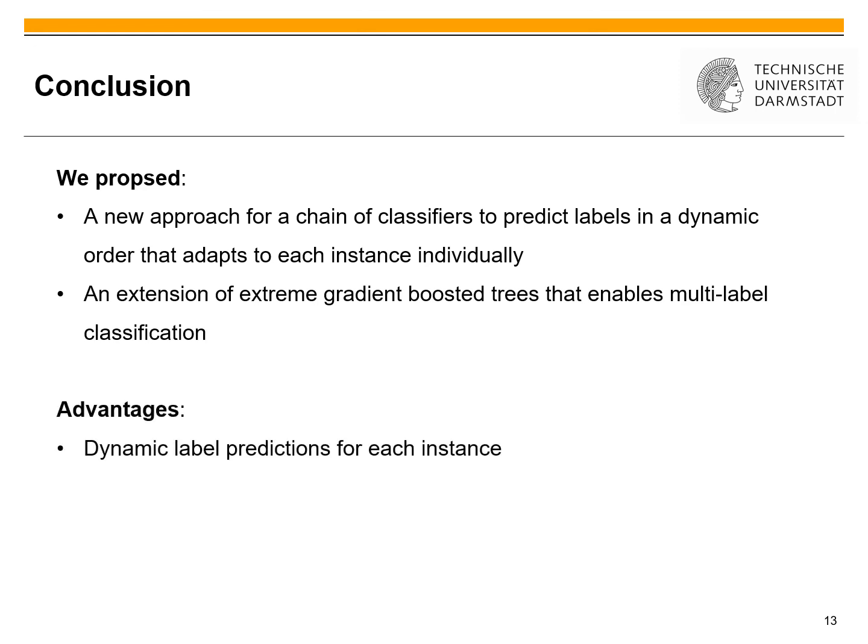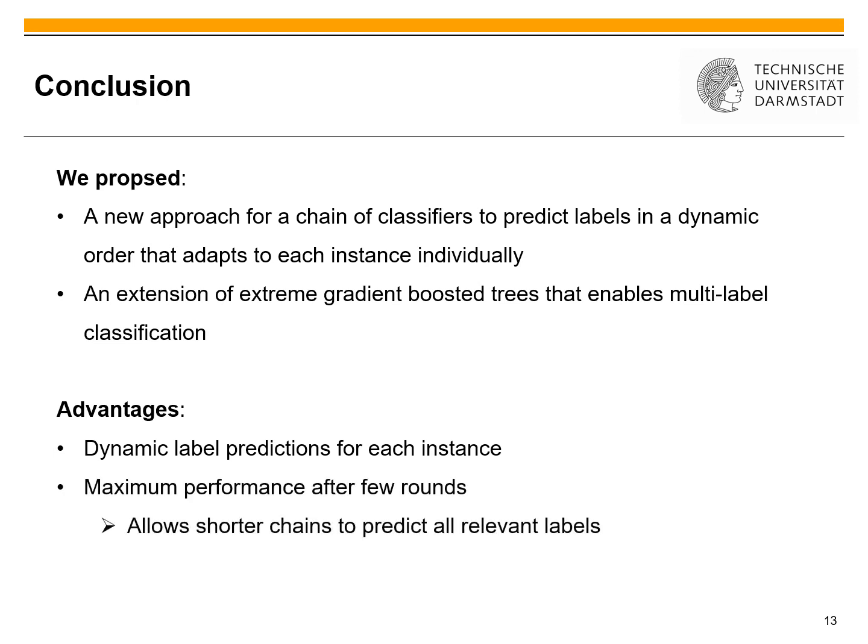This brings some advantages. So the first thing is we can really predict labels dynamically for each instance and are not forced to predict the same one for all instances. Our maximum performance is already reached after a few rounds, which allows to train chains which are shorter than the number of labels. And this results in a substantial improvements regarding computational costs.